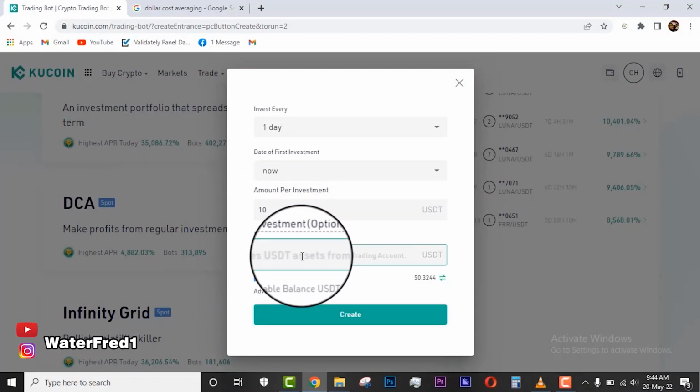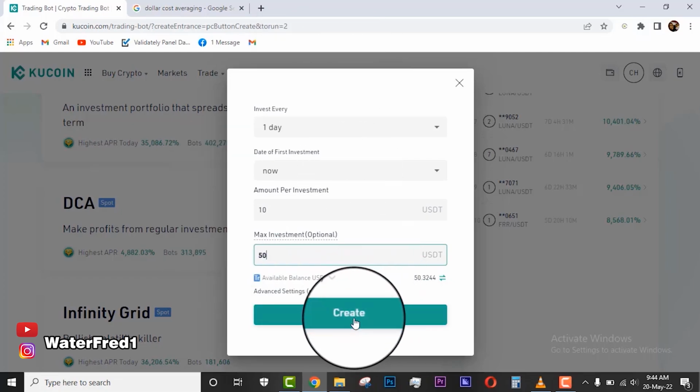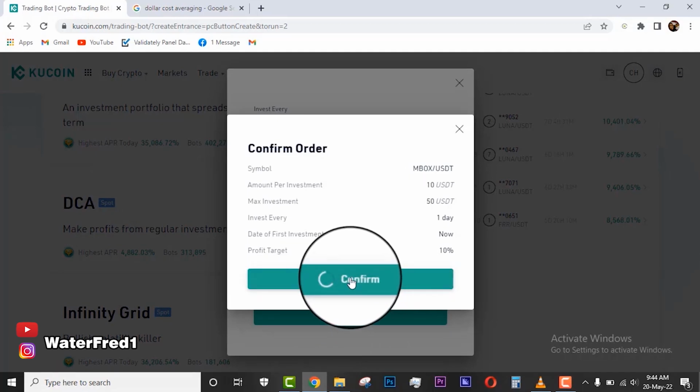The max investment, if you want to, okay, so let's put it 50. Yes, I want it 50. Yes, and then you can work. I will now click on what? Create bot. Now, let me create this and click on confirm.